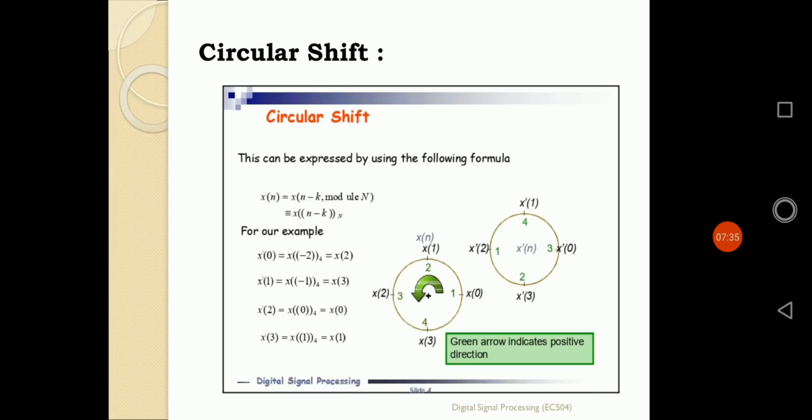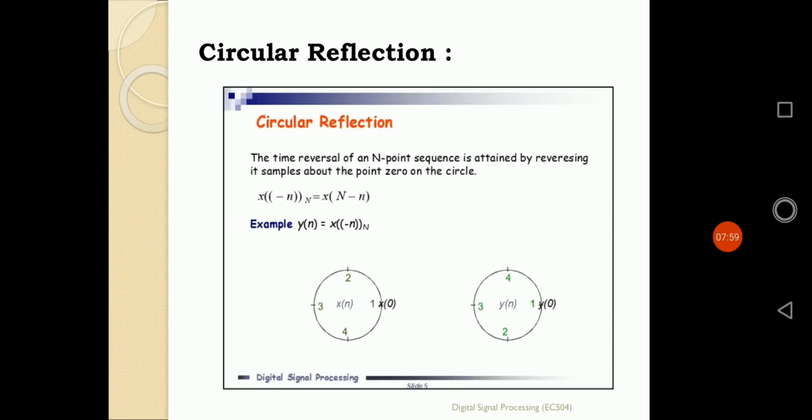So 1 will be shifted positively by 2 units to the point 3, 2 will be shifted by 2 units positively to the point 4, 3 will be represented at the point 1, and 4 will be represented at the point 2. So after shifting, the sequence is simply defined as 3, 4, 1, 2. That is represented as x of (n minus 2) modulo N. In that way, the circular shift of the sequence is represented.